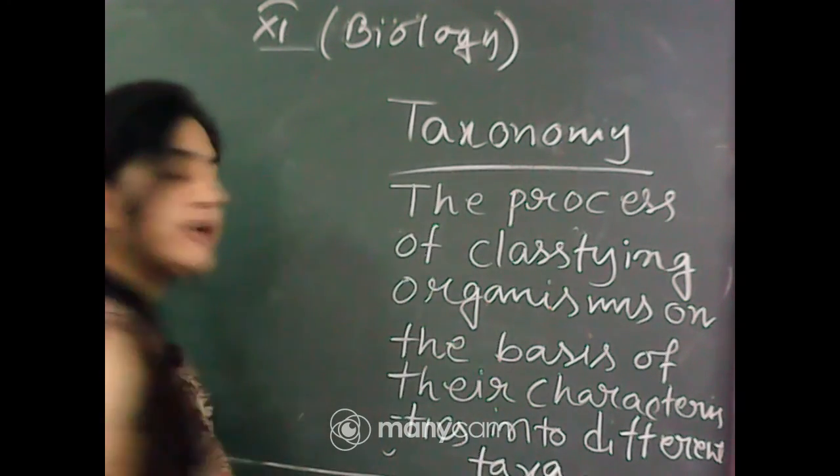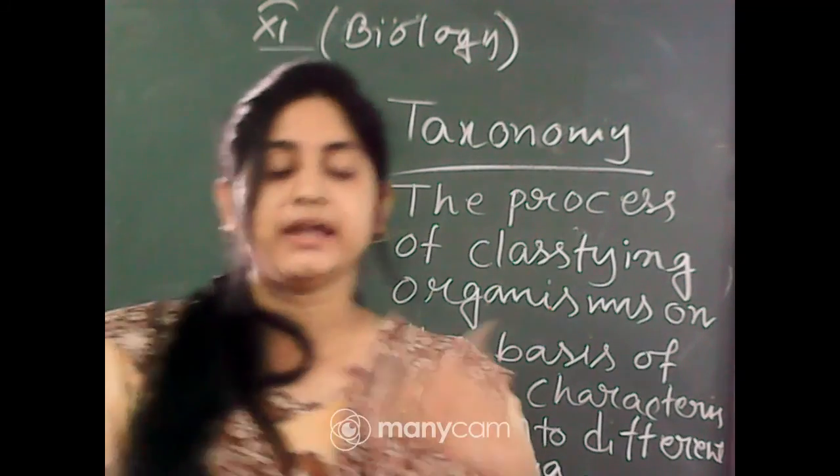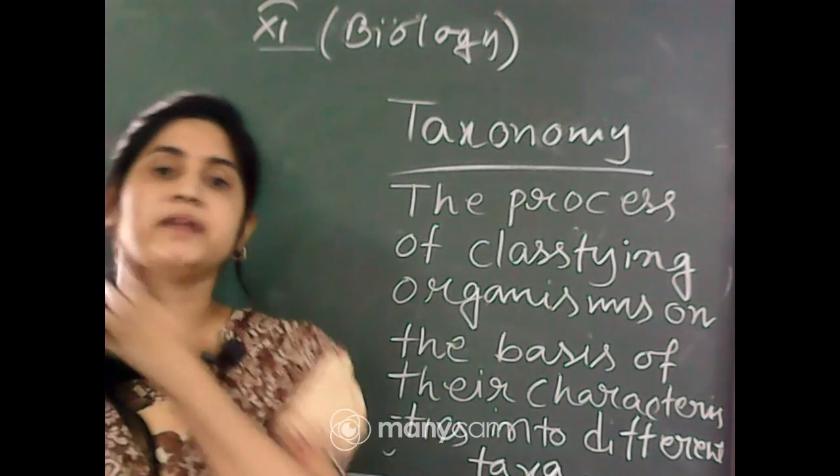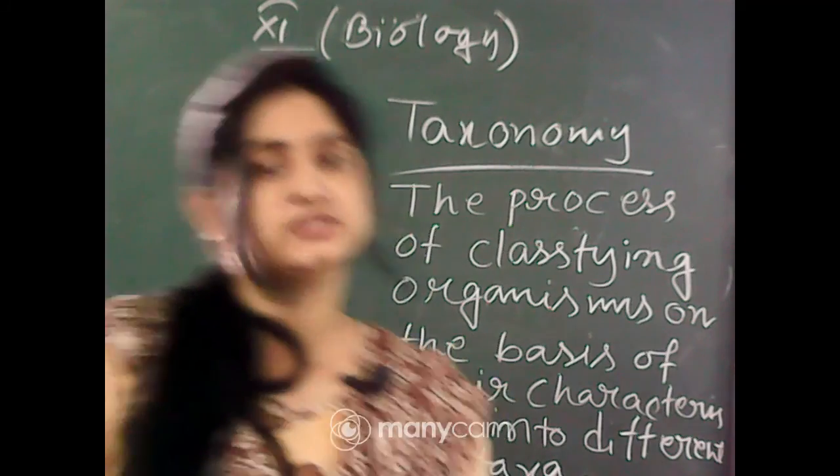So, this is taxonomy. So, the process of classifying organisms on the basis of the characteristics into different taxa is called taxonomy.